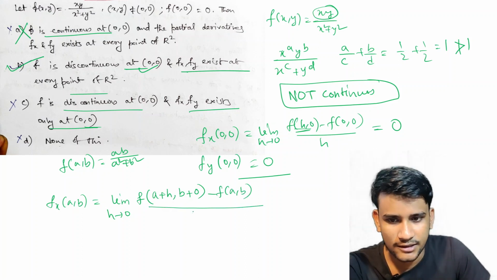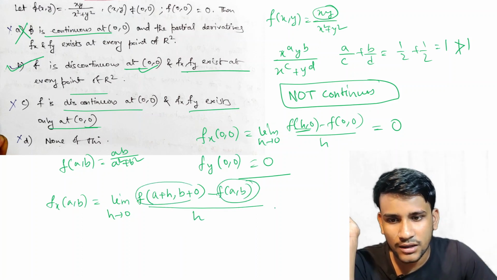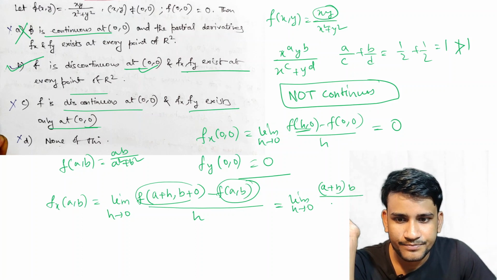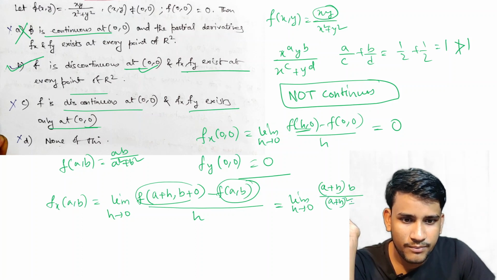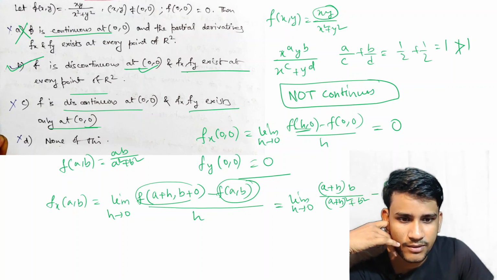This is a finite value. So I can write limit h tends to 0, f of (a plus h, b) means (a plus h) into b by (a plus h) whole square plus b square, minus f of (a,b) means ab by a square plus b square, by complete h.